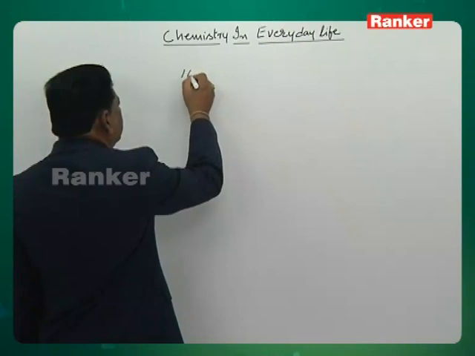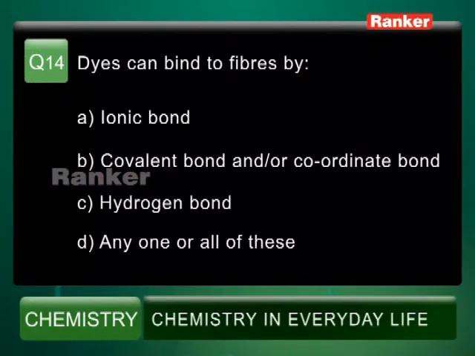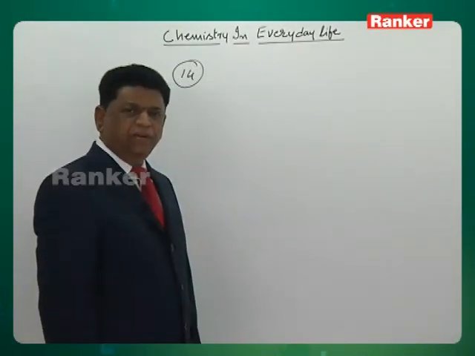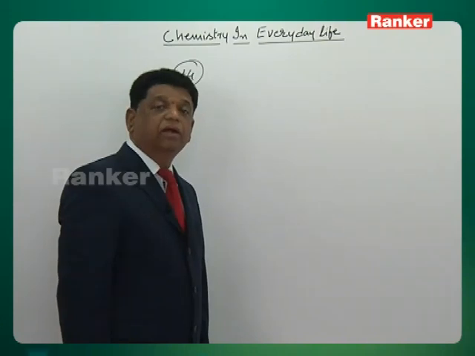Question number 14. Dyes can bind to fibers by: option A ionic bond, option B covalent bond or coordinate covalent bond, option C hydrogen bond, or option D any one or all of these. Any dye will be a colorful material, but all colors are not dyes.